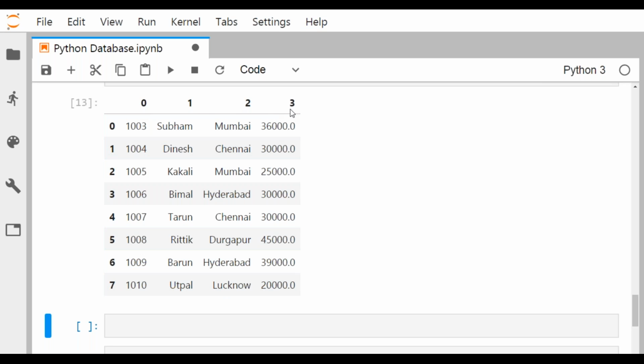But here, this column heads, I'm not liking this one. It is coming with 0, 1, 2, 3. So it is coming by default. And here you see, whenever you are printing this in the data frame, they come in banded rows. Do you know what banded rows are? The alternate rows have some shading for better alignment. Whenever you are reading your data, there is no chance of your eyes struggling to move from one row to another. So it will be coming in banded rows.